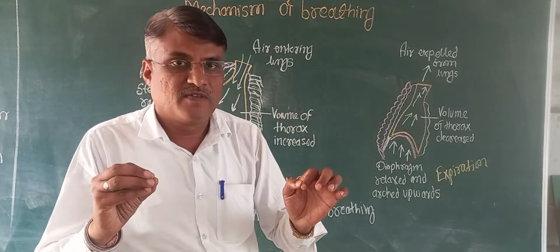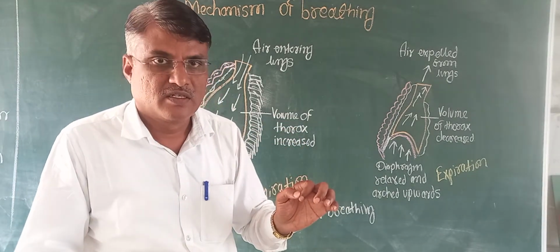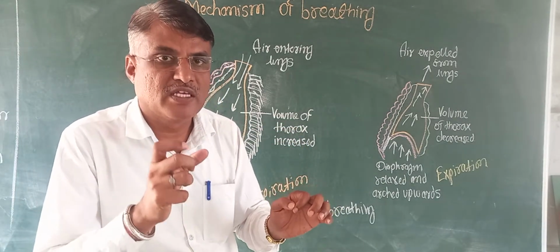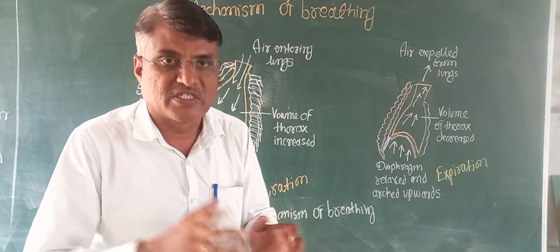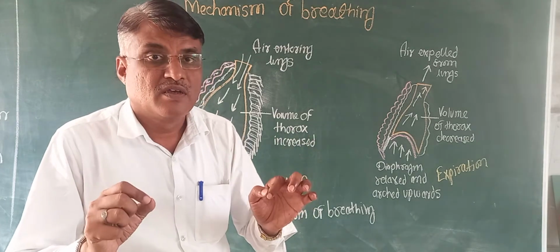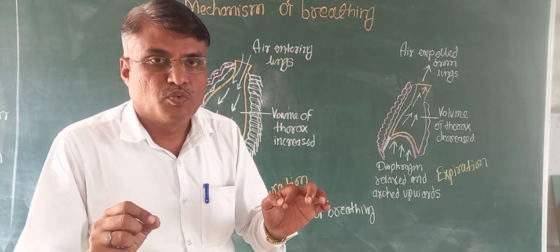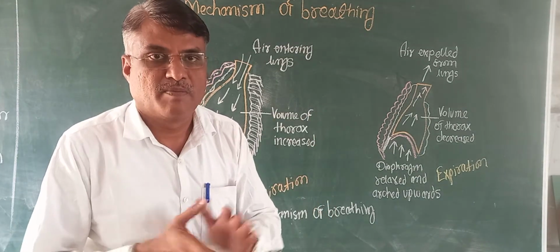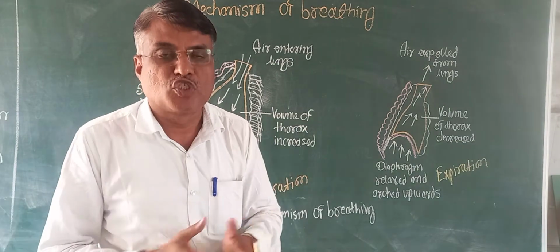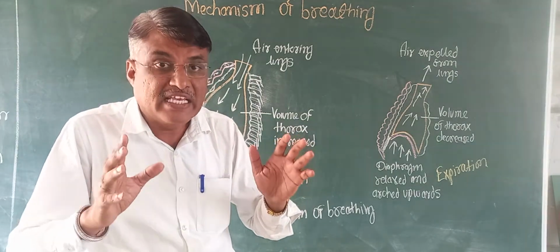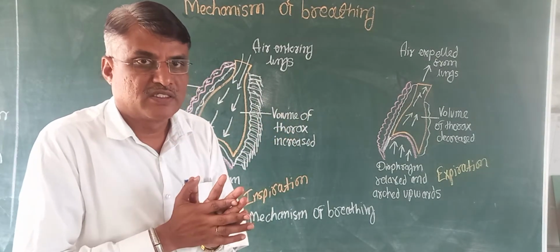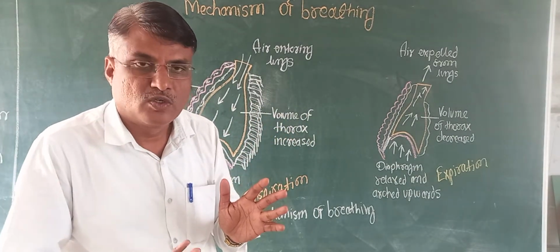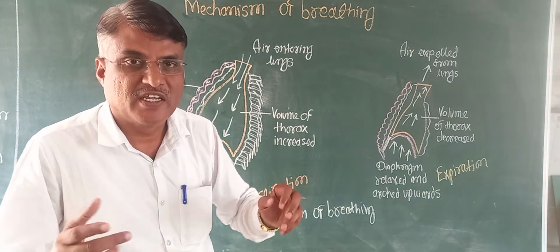The rate of breathing per minute in our body is 12 to 16. That may be more in children, maybe 60. And this can be measured by one instrument, the spirometer, by the doctors. By this instrument, the doctor can analyze the volume of the lungs and air capacity in the lungs, and this can be used to diagnose different types of respiratory diseases.